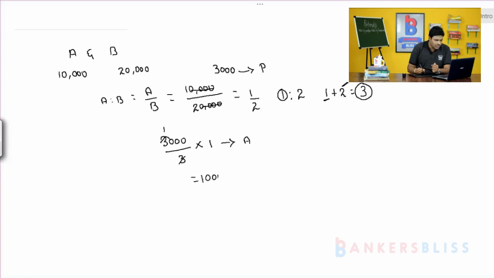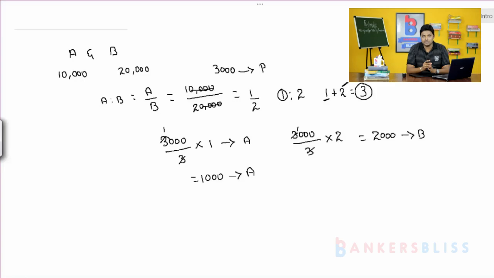So the profit received by A is 1,000. Next, 3,000 divided by 3 is 1,000, into 2 is 2,000. This is the profit received by B after 1 year.